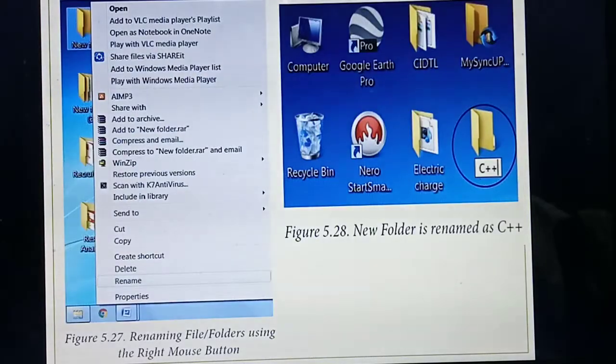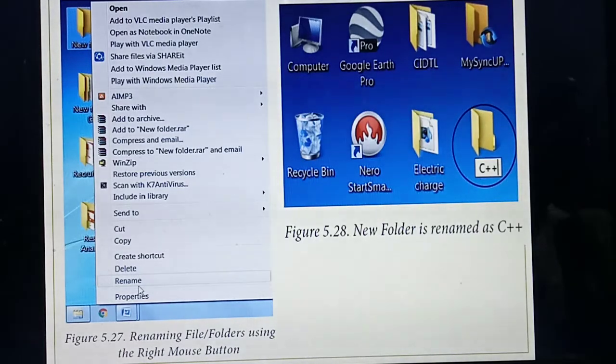See that one, listen carefully. I am going to change the name of this folder to C++. What steps do I need to follow, students? I just need to click this folder. Which mouse button do I need to click? The right mouse button. Yesterday I always said right mouse button. If you click it, some menu, this dialog box or pop-up appears. What is this called? Pop-up menu.